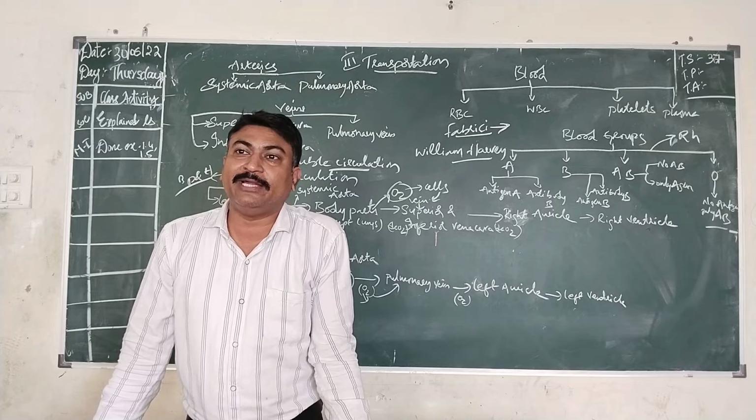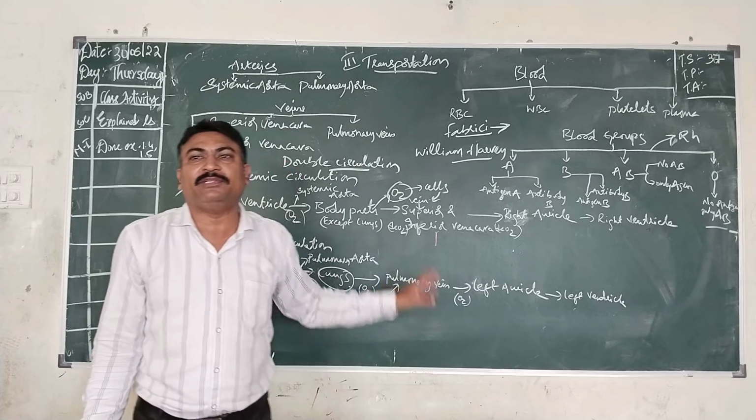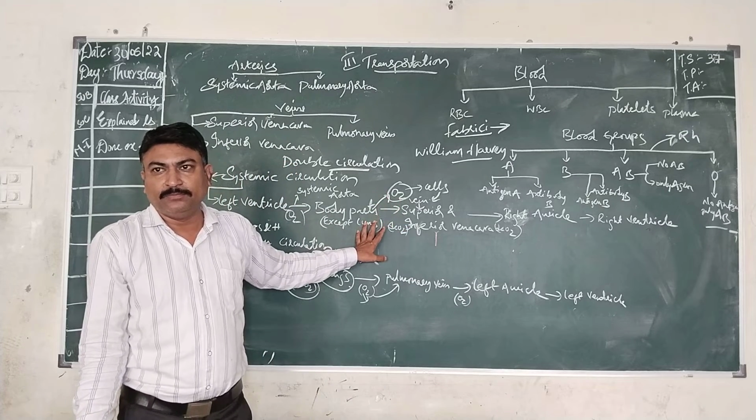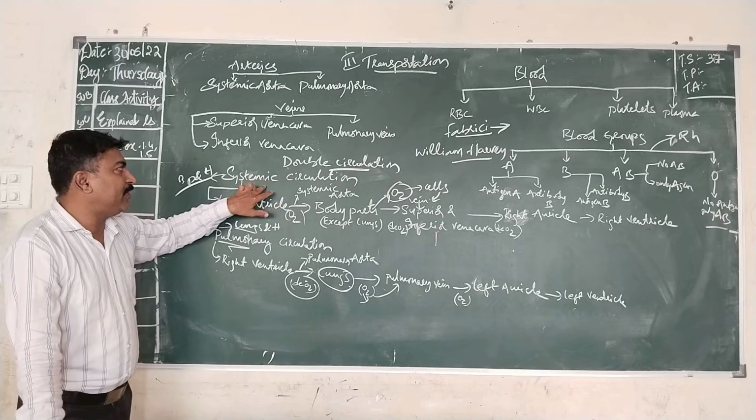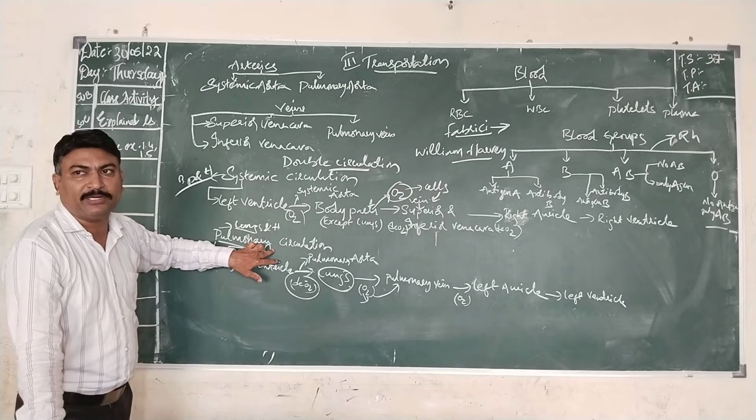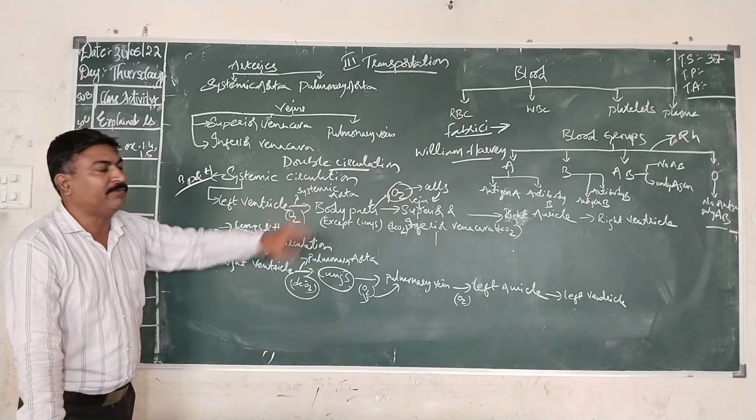He is the first person to discover blood circulation and to study the blood circulation which occurs in our body. He is the first person who denoted this double circulation, systemic circulation as well as pulmonary circulation. This was discovered by that person, William Harvey.